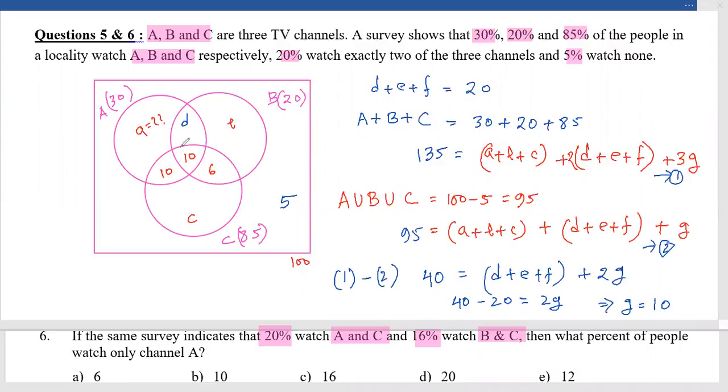Now can I find it from DEF, which is 20, and E and F I already got as 10 and 6, 16. So from here D will be equal to 20 minus 16, 4. So I can consider this is 4. Once I have received that, total A is 30, and out of that these three values are already there. So 30 minus the sum of these three, 10 plus 10 plus 4, if I remove 24, it should be 6. So my answer for this question comes as option A, 6, in this way.